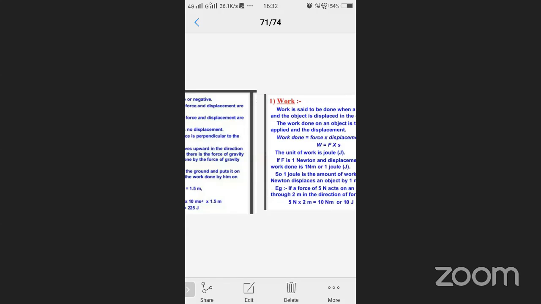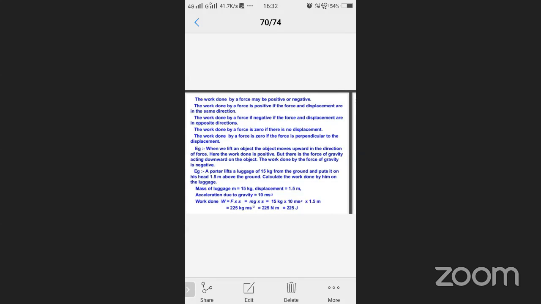Now, finally, work is of three types: positive work, negative work, zero work. What is the positive work? Very simple. You apply some force on an object.